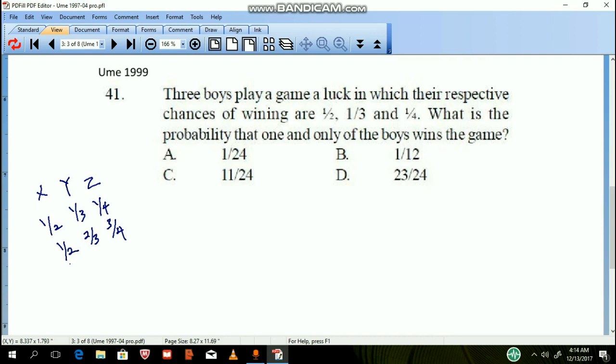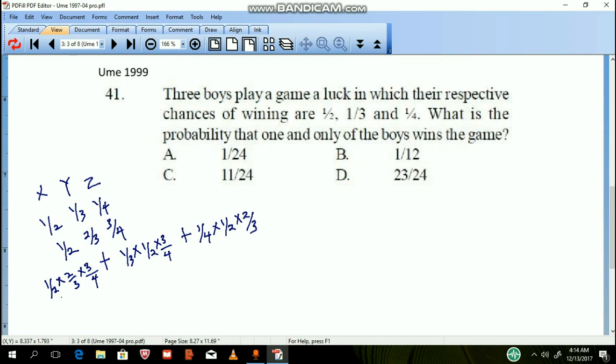If one and only one of the boys wins the game, it means X will win, Y and Z will not win, or Y will win, X and Z will not win, or Z will win, X and Y will not win. So for only X winning, that will be 1/2 times 2/3 times 3/4, or Y winning 1/3 times 1/2 times 3/4, or Z winning 1/4 times 1/2 times 2/3.